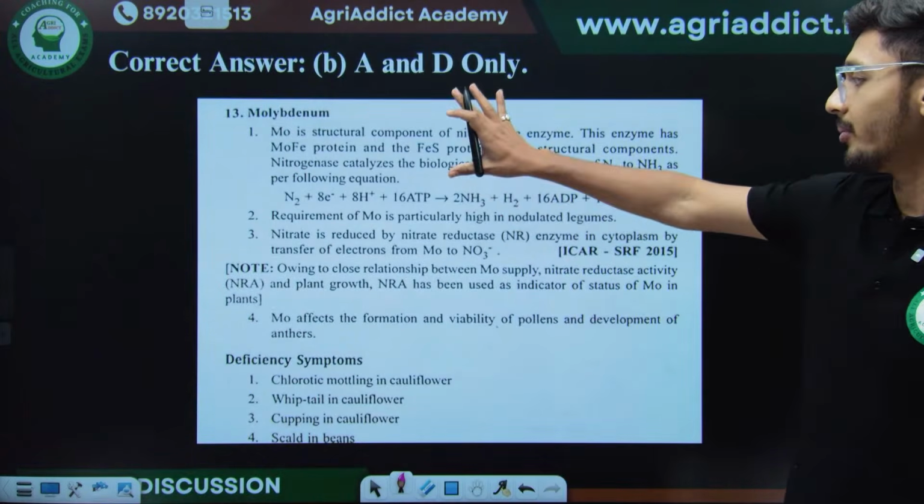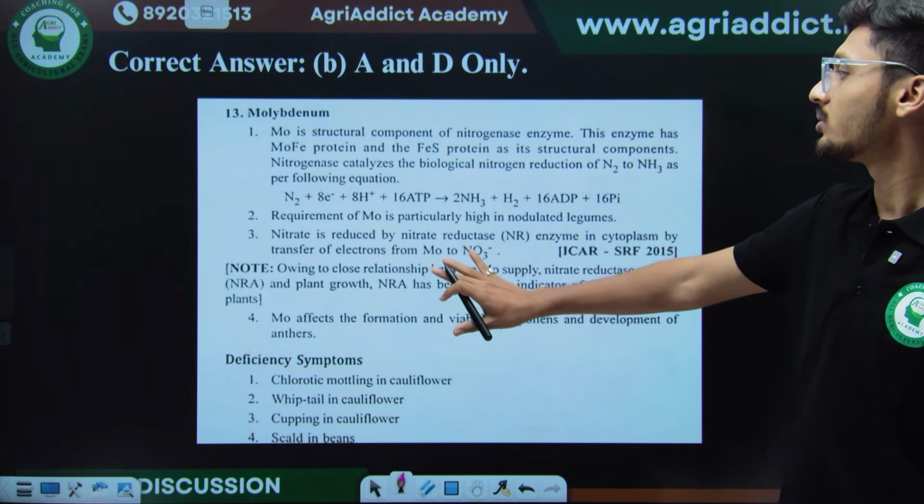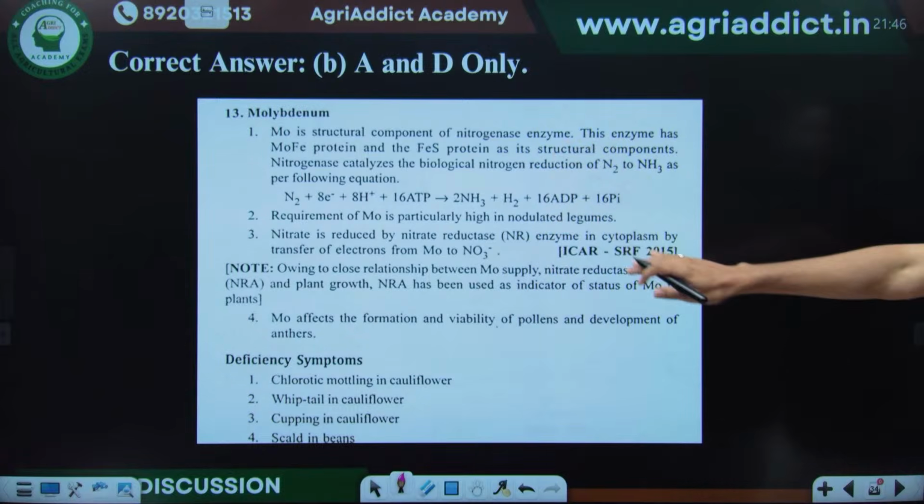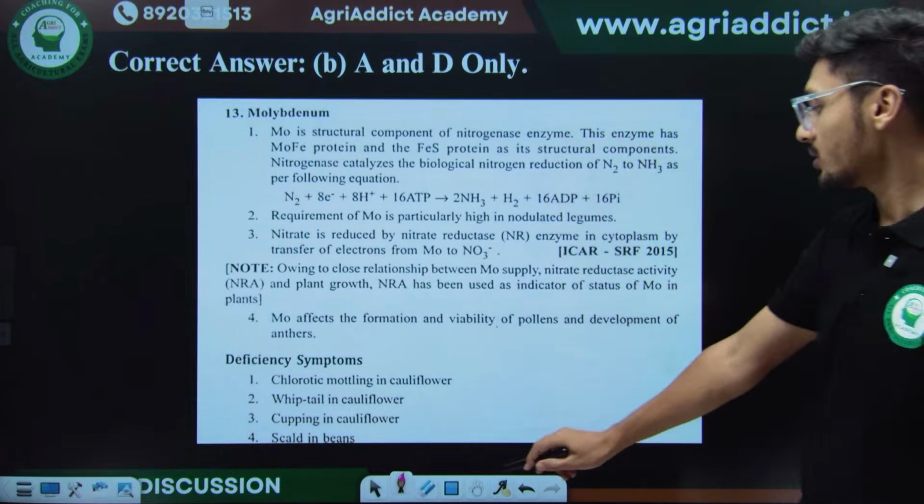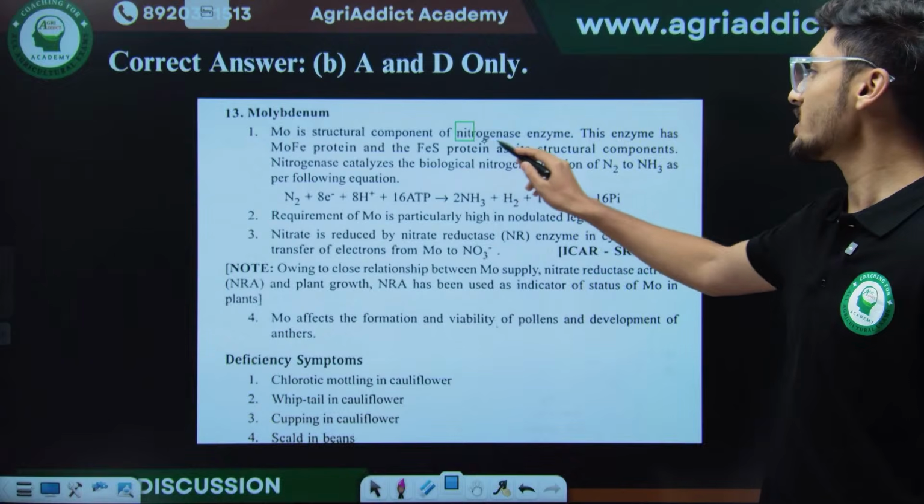So here I have mentioned some of the important functions of molybdenum. Molybdenum is an important structural component of nitrogenase enzyme.